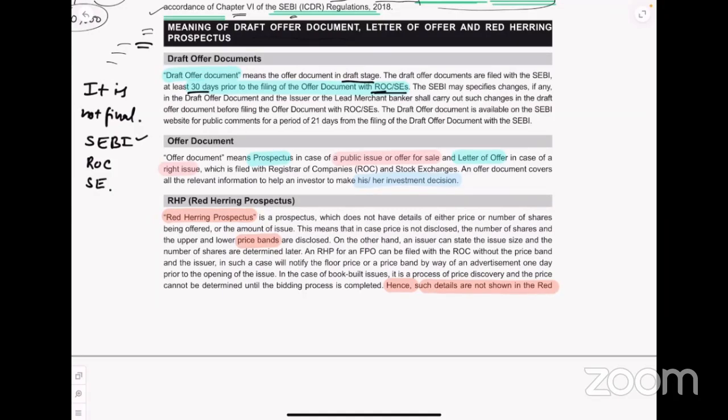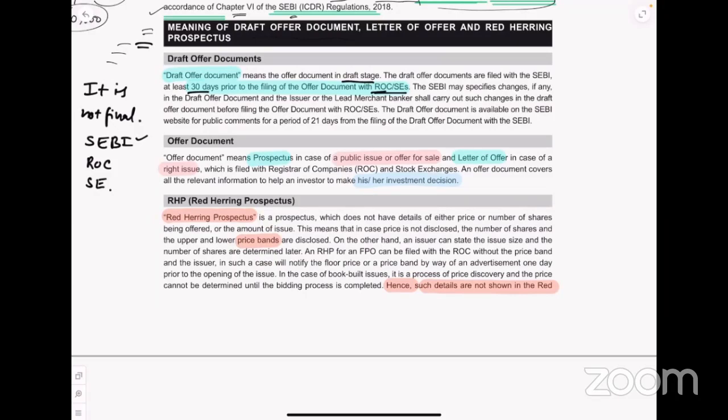Offer document. Offer document means prospectus in case of a public issue or offer for sale, and letter of offer in case of a rights issue. So please remember, when we call something an offer document, we call it a prospectus when there is a public issue or offer for sale, and we call it a letter of offer when there is a rights issue.